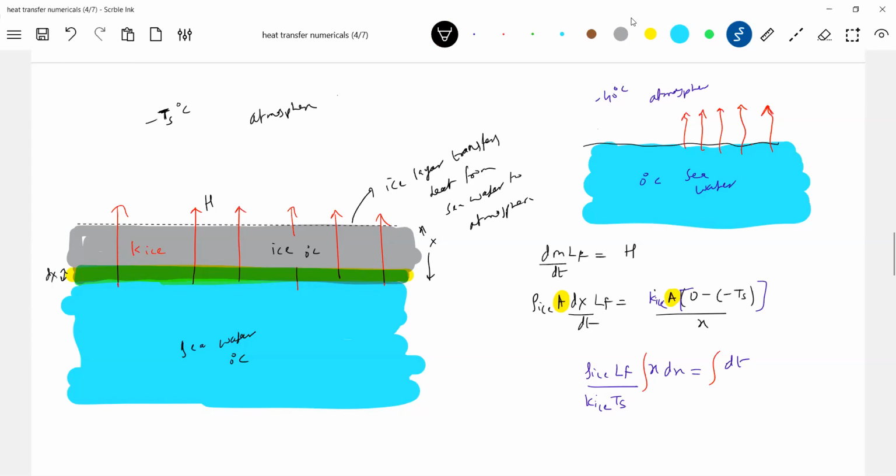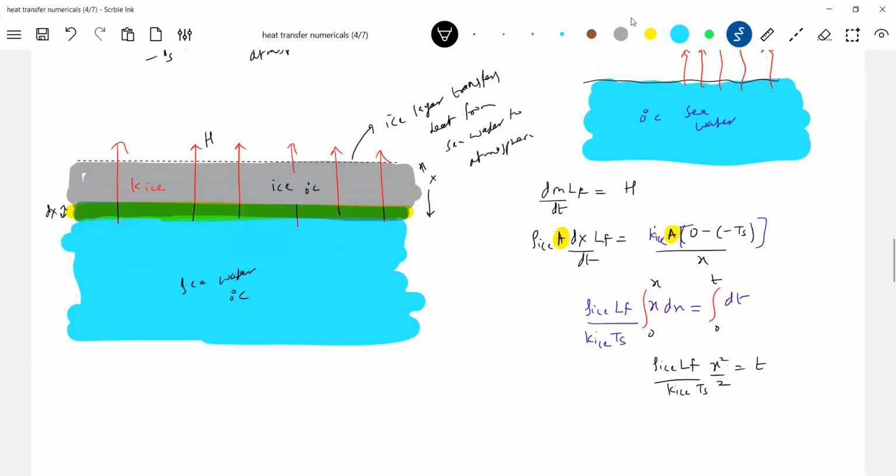Okay, what is the time taken? It will be from 0 to, initially it is having some layer, say x naught. Then this will be, or if you want 0 to x, you write it. So this will become rho I ki ts. Okay, this is a very important equation. So the time is proportional to x square.